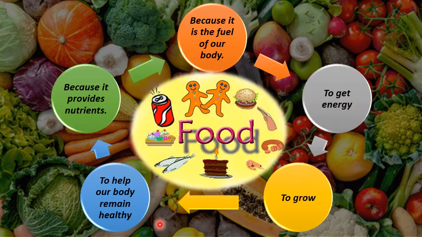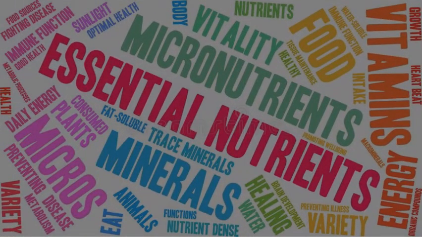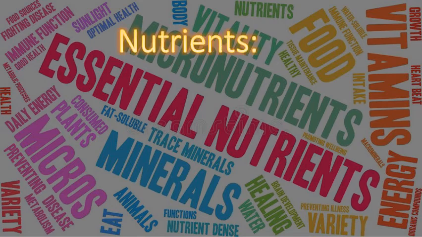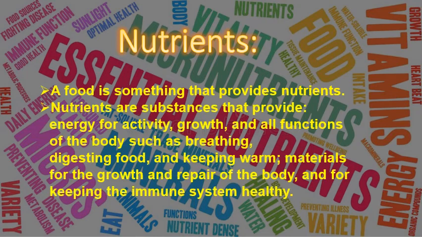Because it is the fuel of our body, we need it to get energy, we need it to grow, we need it to help our body remain healthy, we need it because it provides nutrients. Now this is something new, so let's discuss what a nutrient is. As we have learned, we eat food because food provides our body the nutrients. So we must know what a nutrient is. Food is something that provides nutrients. It means we are eating food, due to which we get the nutrients. So nutrients are really important.